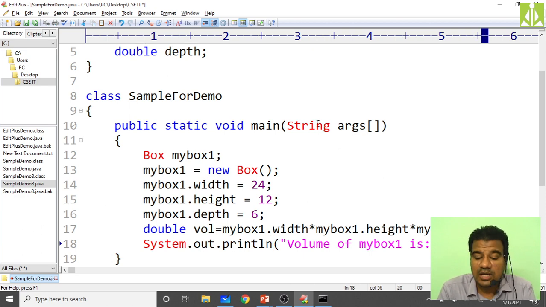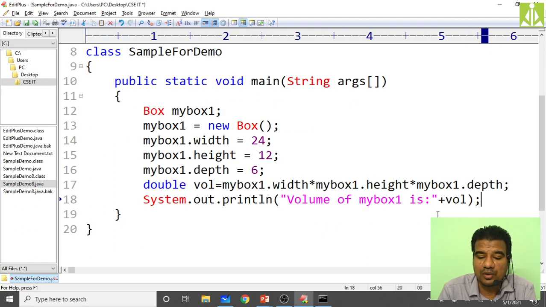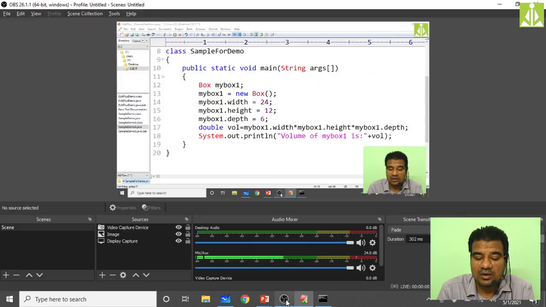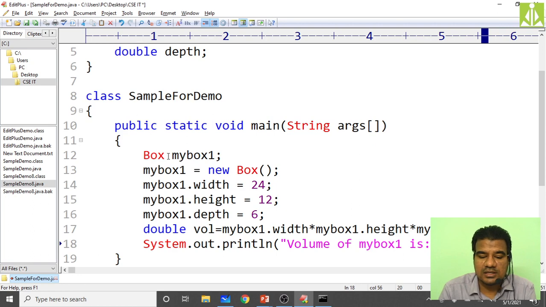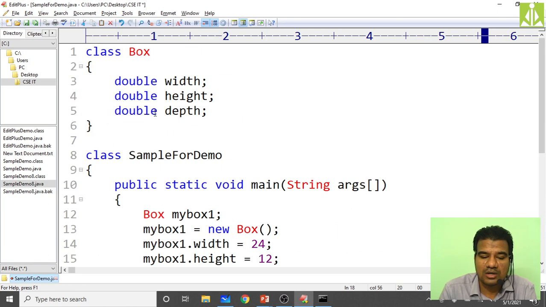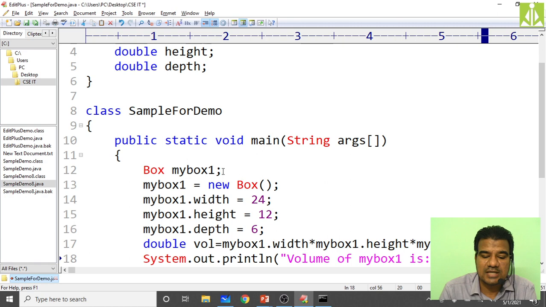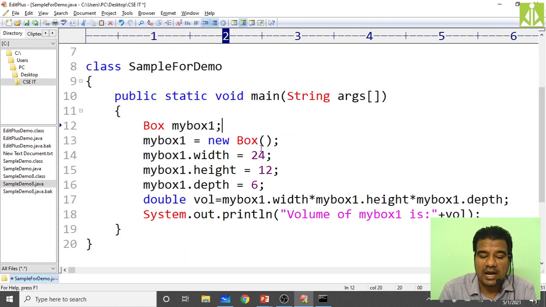That's it. Try to understand this program, how I'm writing the program, why I'm doing everything in front of you, because you need to understand this. How much time is left? Still 5 more minutes we can work on. So like this, it is the creation of a simple Box class, and using that Box class I have created an object, myBox1, allocated the memory to it, and initialized all the variables inside it. Then using all those variables, I have calculated the volume of that box, and I am printing the volume on the output screen.